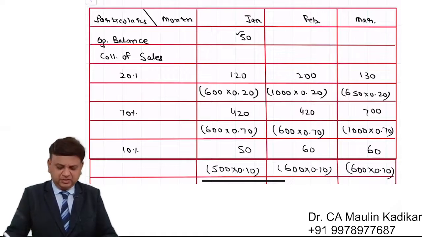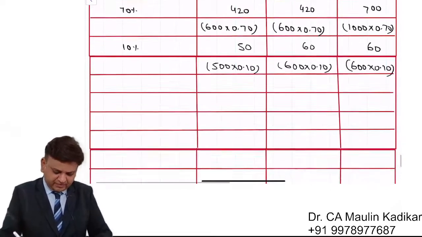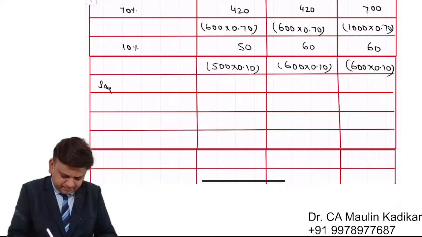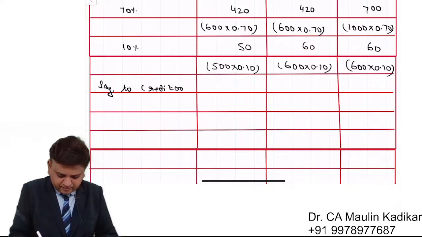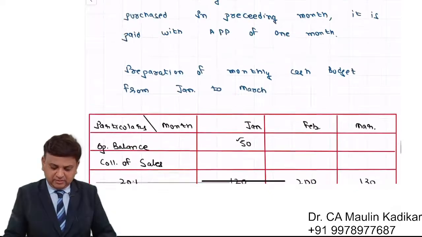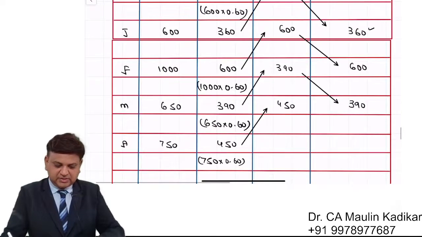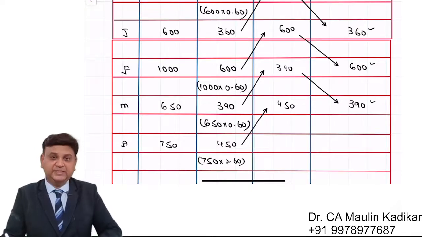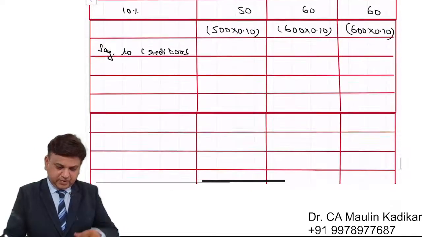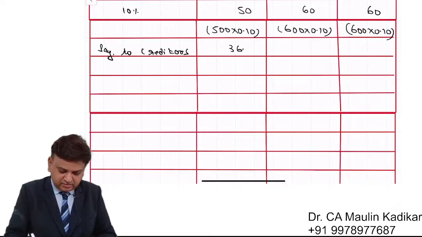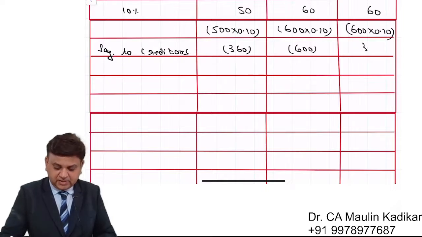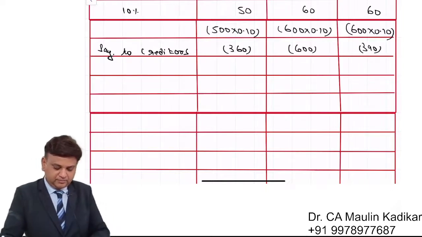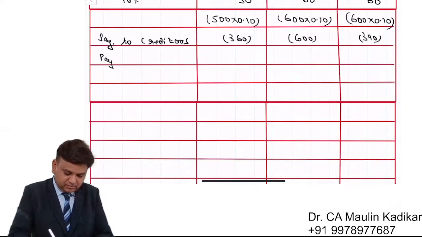After writing the collection, the remaining answer is extremely simple. We'll mention the payment to creditors, basically for purchase of the raw material. For January it is 360, February it is 600, and for March it is 390. So over here it is 360, then it is 600, and then it is 390. Next is payment.